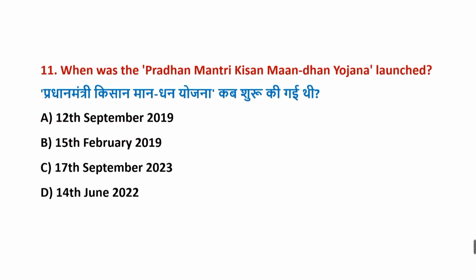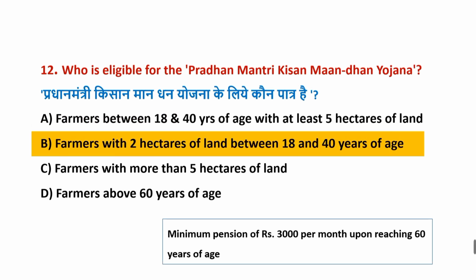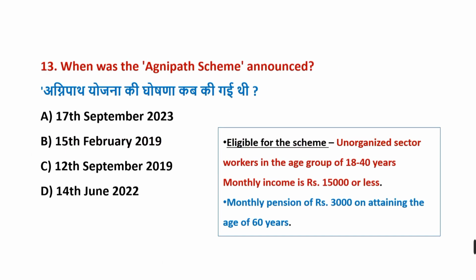When was the Pradhan Mantri Kisan Man Dhan Yojana launched? Correct answer is option A, 12th September 2019. Who is eligible for the Pradhan Mantri Kisan Man Dhan Yojana? Correct answer is option B, farmers with 2 hectares of land between 18 and 40 years of age. When was the Agnipath scheme announced? Correct answer is option D, 14th June 2022.